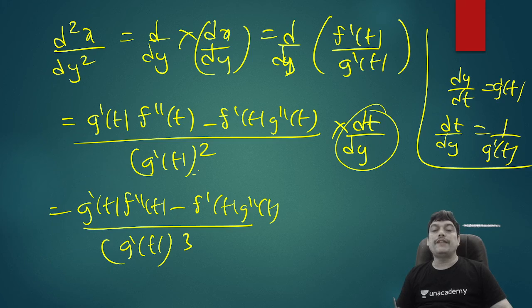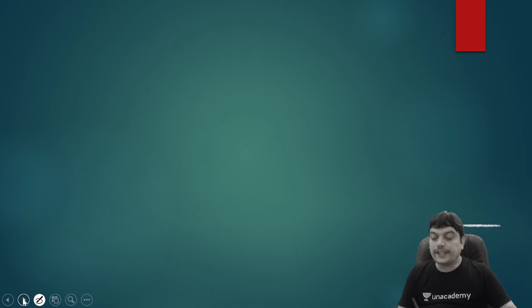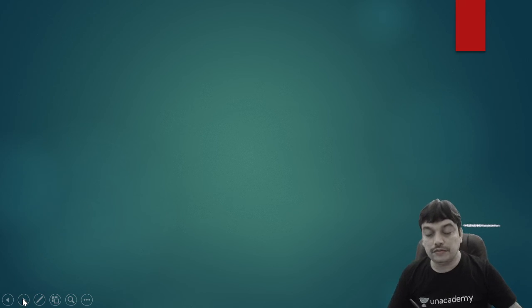And if they ask you the derivative at some point, don't substitute before differentiation. Any value that they ask you, derivative at some point, whether it is first or second derivative, find the derivative. Then at the end, you substitute the point, but not in the beginning. So let us work out a few questions on this topic now.